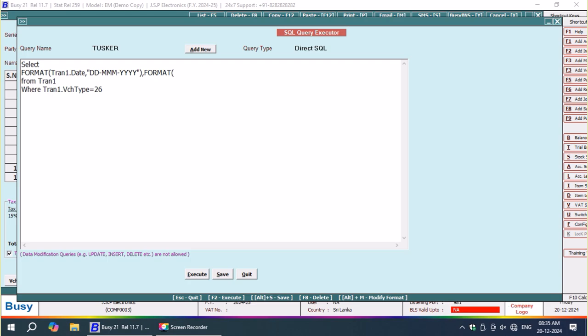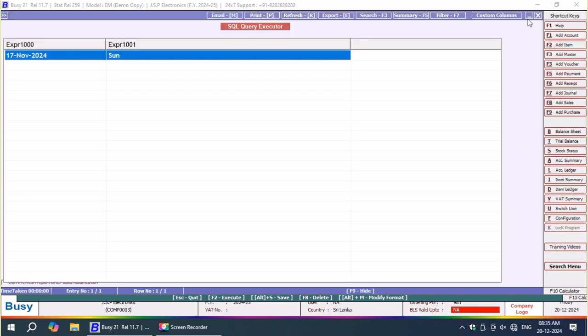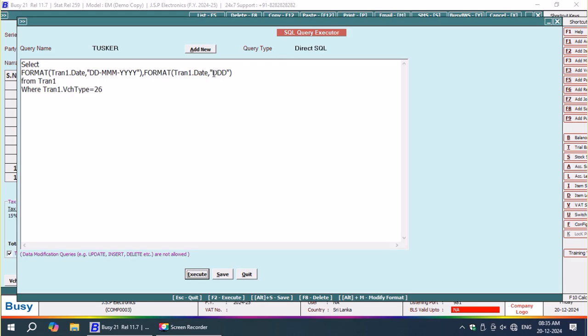Now again I'm going to write Format, tran1.date, comma, double quote, DDD, three times capital D, double quote close, now parenthesis close. I'm going to run the query. See, now what I'm getting is just the day name. Now I'm going to make it uppercase, that is uppercase.